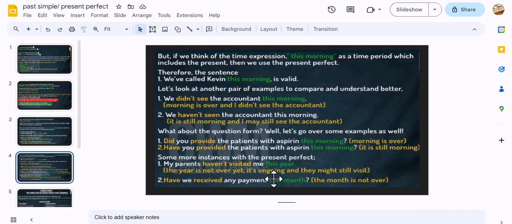Okay, let's read the last examples and finish the video, because I don't want this video to last 4 minutes. We have more here. My parents haven't visited me this year. Maybe I'm still in this year, it's not finished yet. But if I said my parents didn't visit me, instead of using the present perfect, this means that the year is finished. And, have you received any payment this morning? This means that the morning is still going right now.